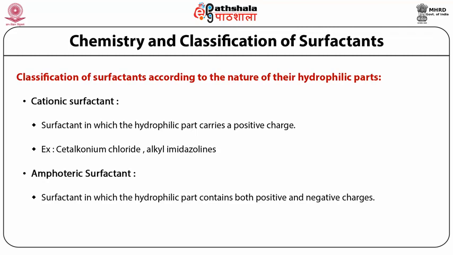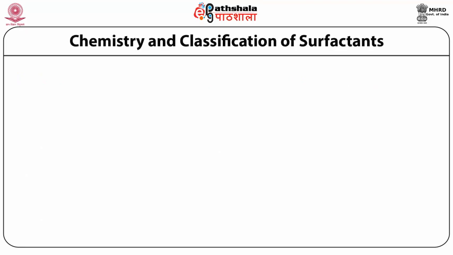The charge on the hydrophilic head changes as a function of pH. Example: sodium capryloamphoacetate, lauryl amphodipropionic acid, sodium lauriminodipropionate, etc. The present slide talks about the physical properties of surfactants which are used in cosmetics.